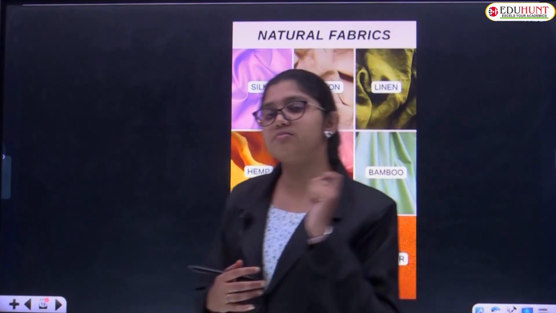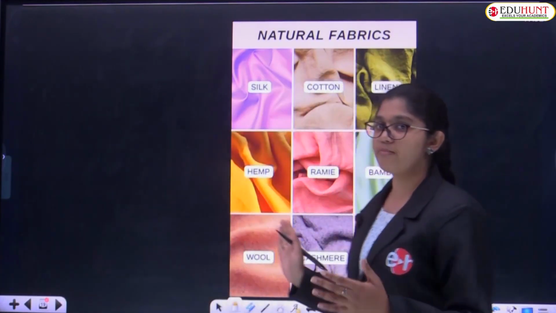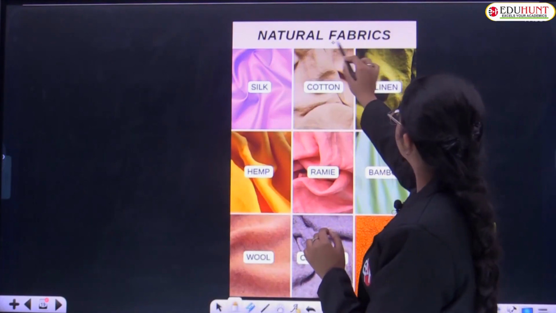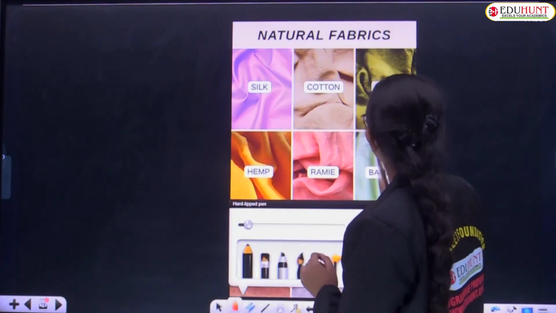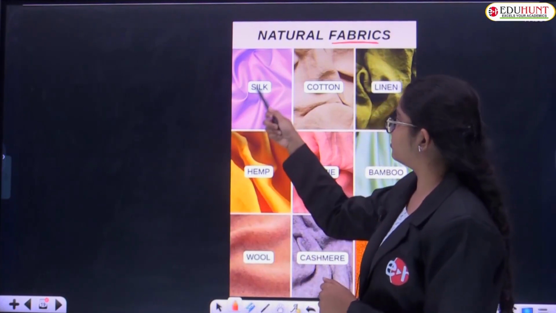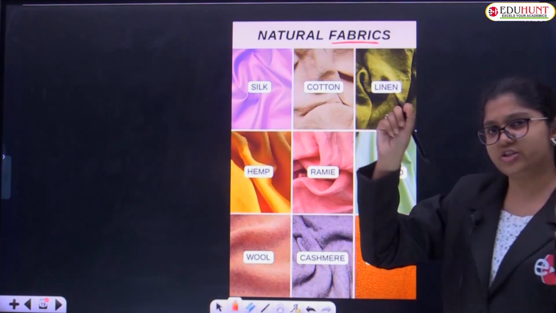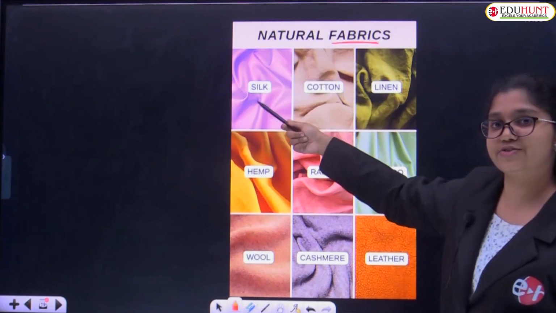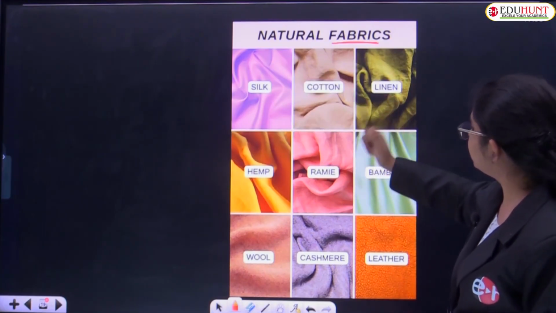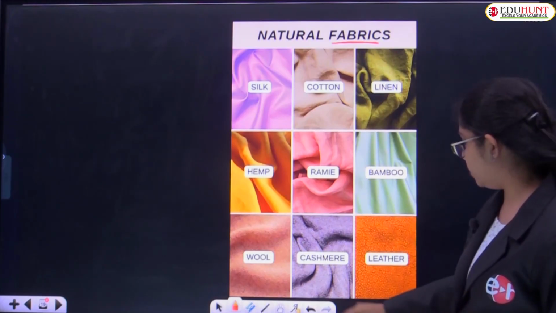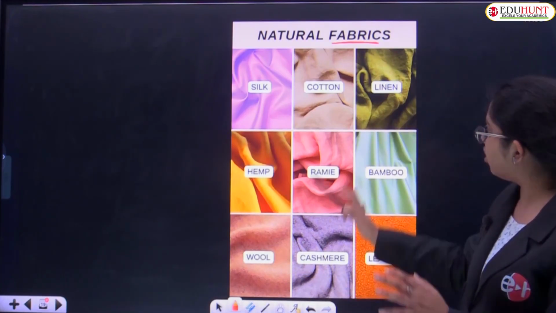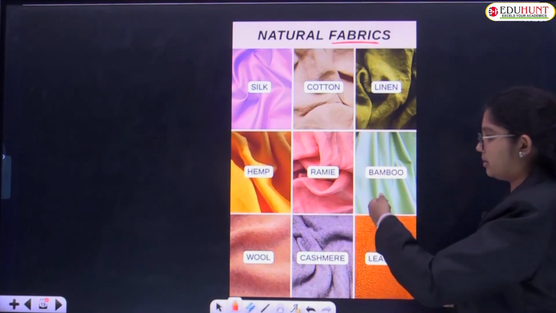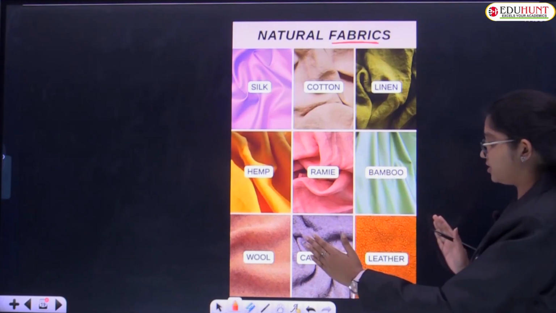See how after obtaining all these things, they do some processing. They add colors, dyes, and all of it is manufactured to produce a final product called fabric, and these are all natural fabrics. Silk is obtained from the silkworm. See how the single strands of silkworm are turned into a silk material. Shiny, lustrous silk. Cotton, linen, hemp, ramie, bamboo, wool, Kashmiri and leather. All these are different kinds of fabrics. If you touch them, you can observe the texture. So these are different types of natural fabrics.